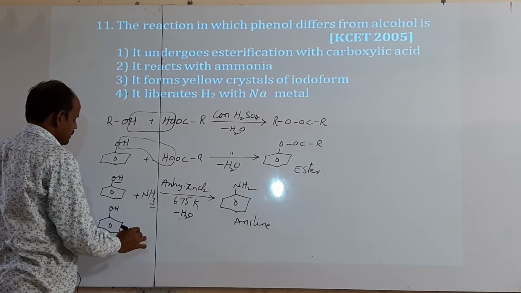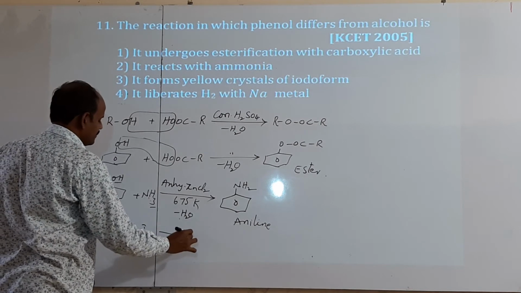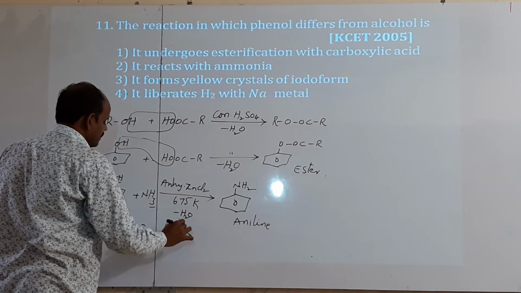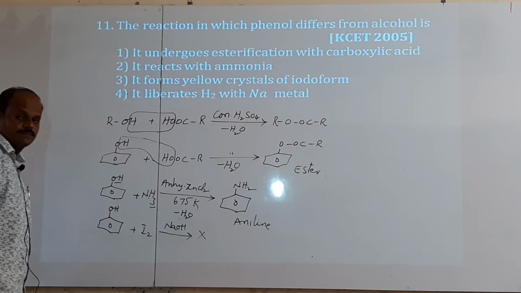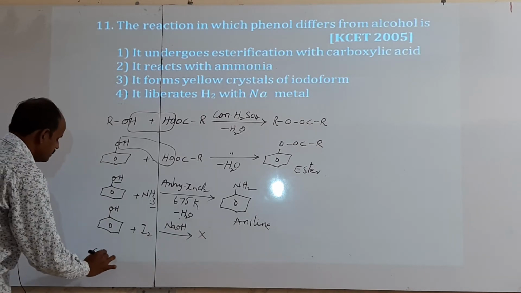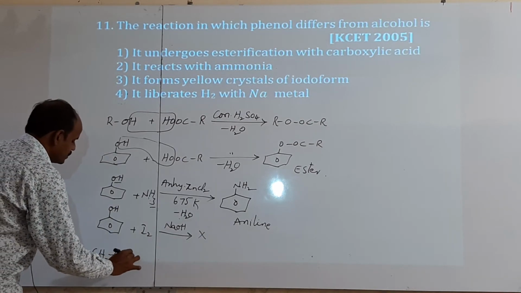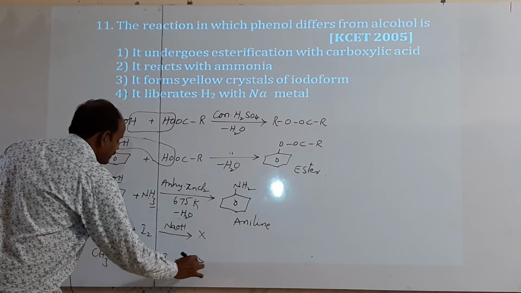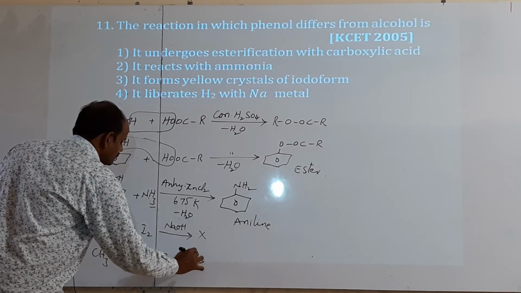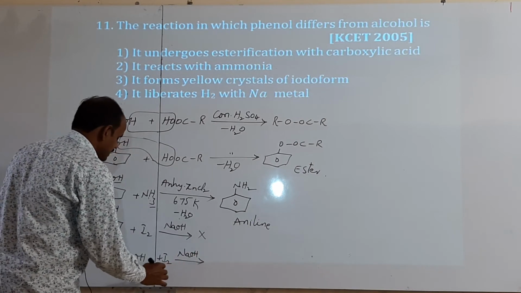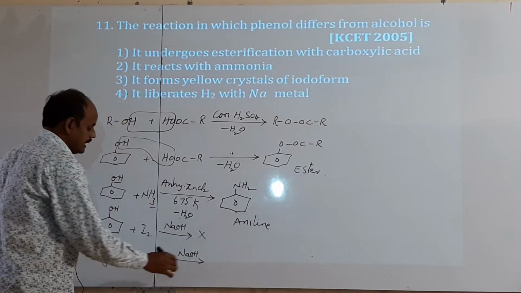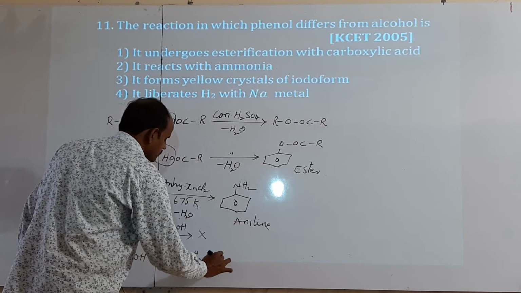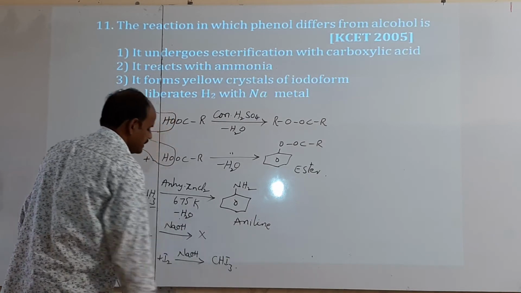Phenol, OH plus iodine in the presence of a base NaOH: no reaction takes place. If you take alcohol CH3CH2OH, it gives iodoform. First it is converted into acetaldehyde, then it gives iodoform, CHI3.